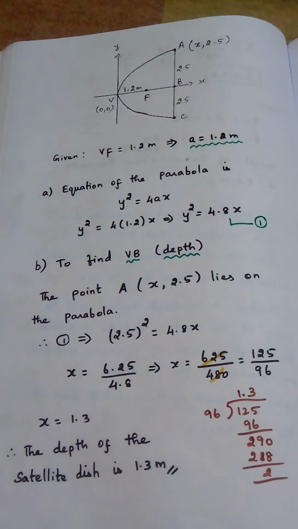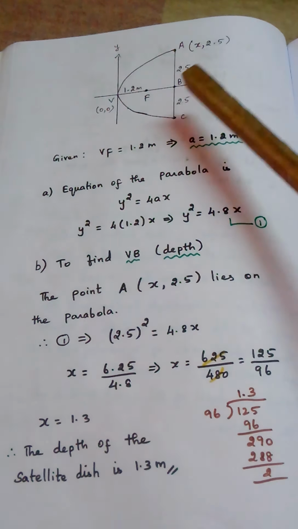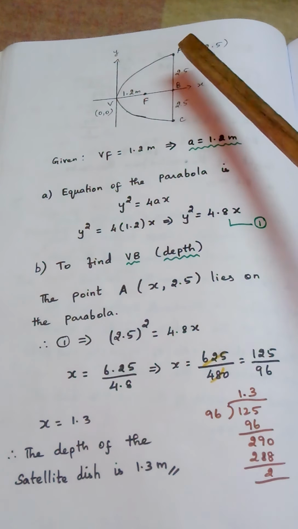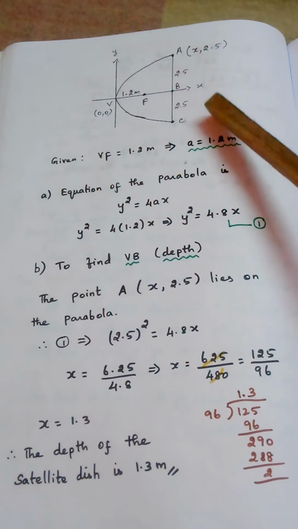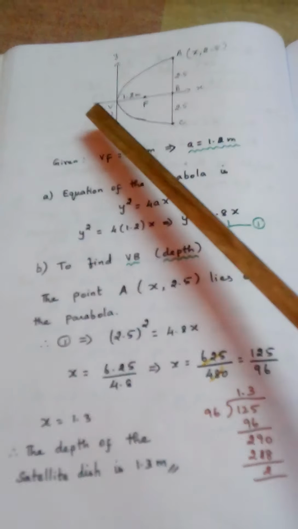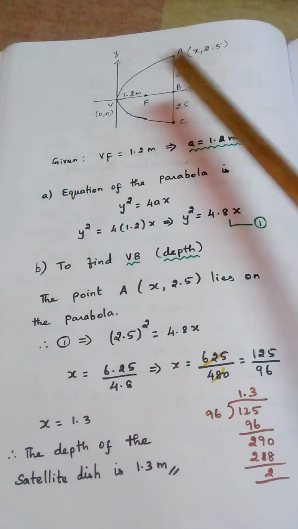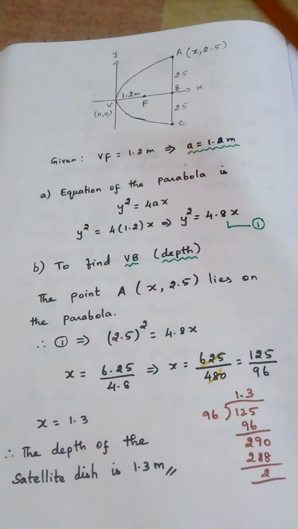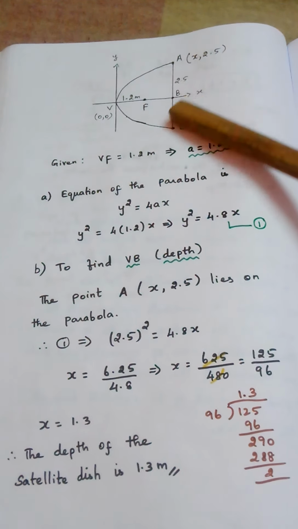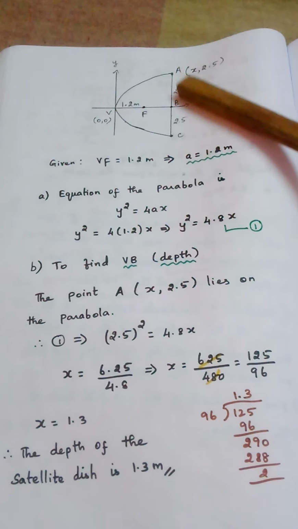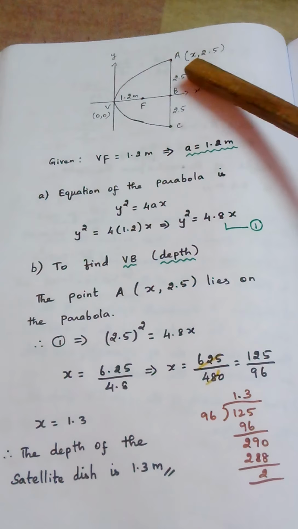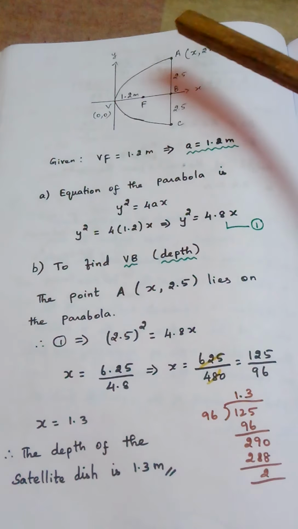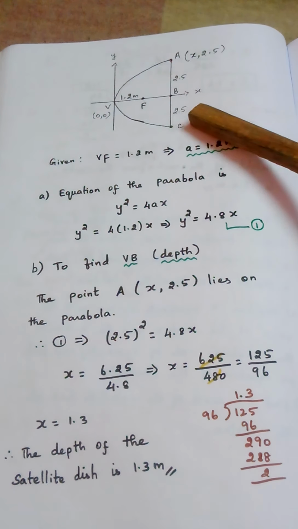Now if you see this diagram, you will understand that. You just imagine that this is the dish. We have drawn the diagram as a parabola open rightwards, because it is given: take the vertex as (0, 0), and the axis should be the x-axis. So the diagram automatically becomes a parabola open rightwards. What are the things that they have given? At the opening, the width is 5. So this is the opening of the dish. Width is 5, which means we split that as 2.5 and 2.5. The total width is 5, so we split that as 2.5 and 2.5.